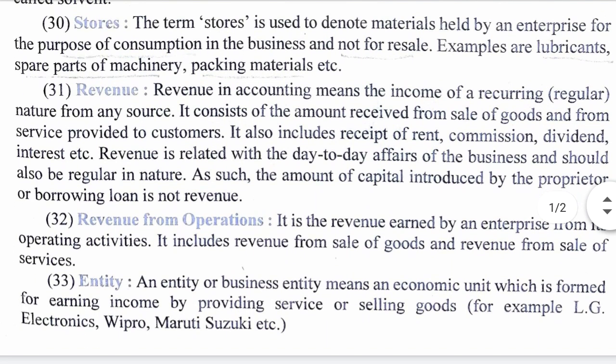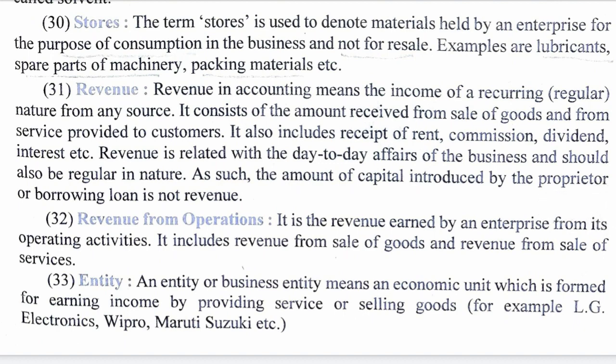Next is stores. Understand it carefully. Do not confuse it with stock. It is different from stock. The term stores is used to denote materials held by an enterprise for the purpose of consumption in the business and not for resale. Examples are lubricants, spare parts of machinery, packing materials, etc.